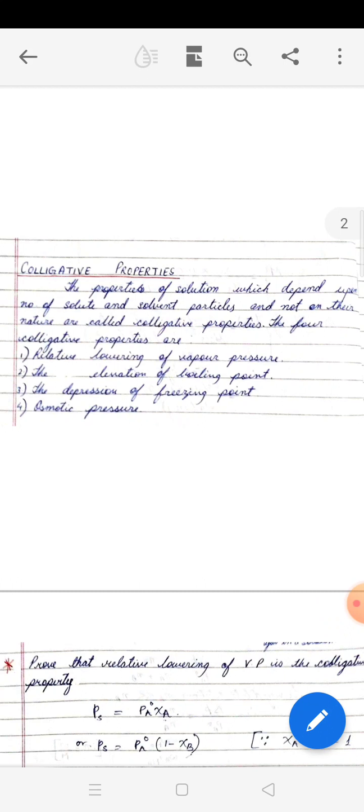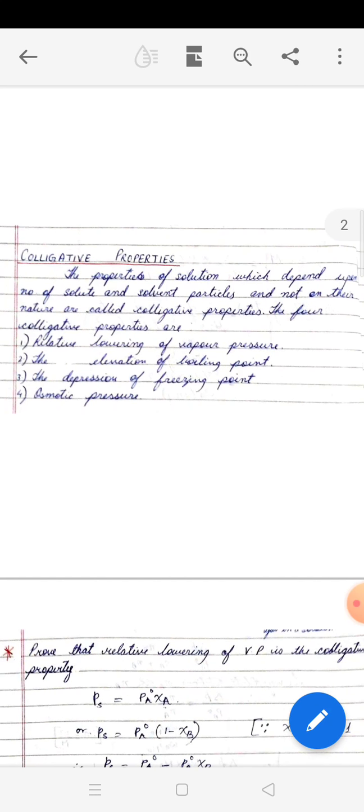This question came this year also in the AIIMS examination. Definition was asked. The properties of solution which depend upon the number of solute and solvent particles only and not on their nature, very important words, not on their nature, are called colligative properties. So there are certain properties of a solvent that change when solutes are added to it, and those properties depend only on the amount of solute added, not on what kind of solute is added to them. Such properties are called colligative properties.